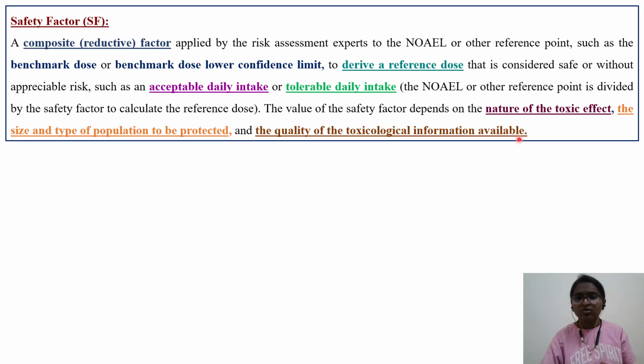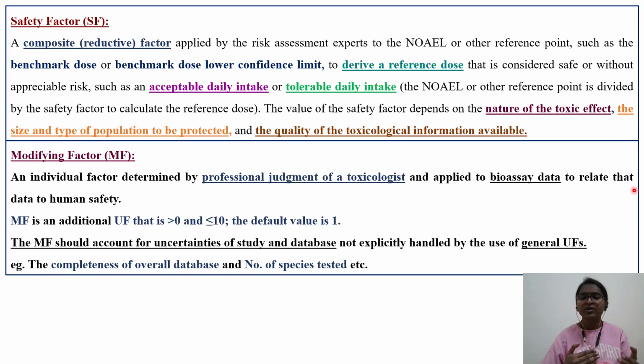The value of the safety factor depends on the nature of the toxic effect, whether it is reversible or irreversible, serious or non-serious, and the size and type of the population. If the guidelines say 10 animals per sex per dose, and you are using 5 animals or 3 animals per sex per dose, at that time you have to use a higher safety factor. Also the quality of the toxicology information available, whether it is a GLP study or non-GLP study, based on that you have to decide whether the factor has to be increased or decreased.